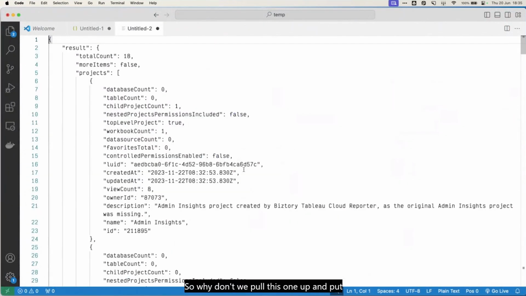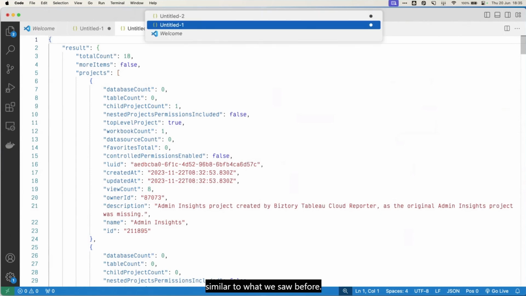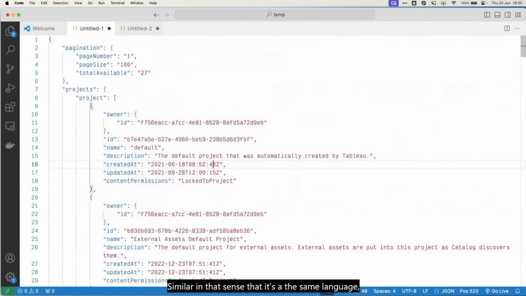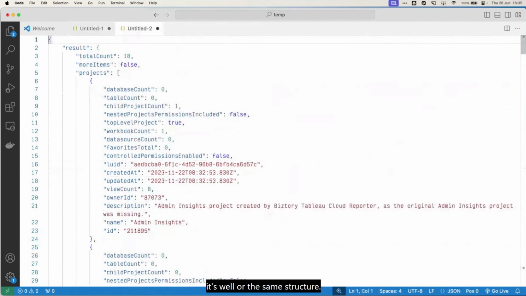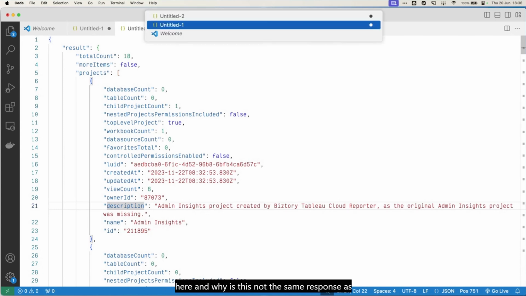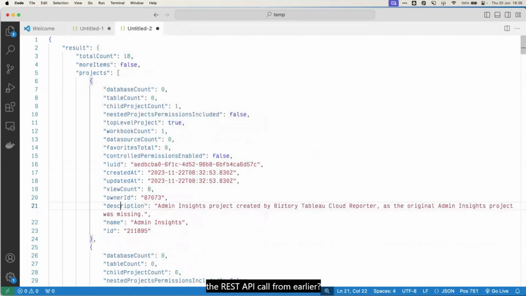So why don't we pull this one up and put it in here? And you'll see that it looks very similar to what we saw before. I can toggle between the two, go back to the top. Similar in the sense that A, it's the same language, or the same structure, it's JSON, and B, there are similar properties being returned, such as a total count, so the number of projects, and the description of a project. There's a bit more in here as well, and this is again the curiosity being piqued. I could be asking, why is there other information in here, and why is this not the same response as the REST API call from earlier?